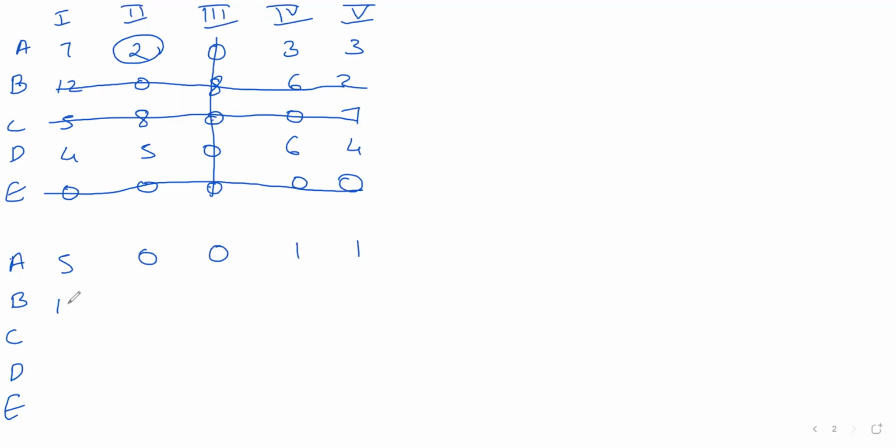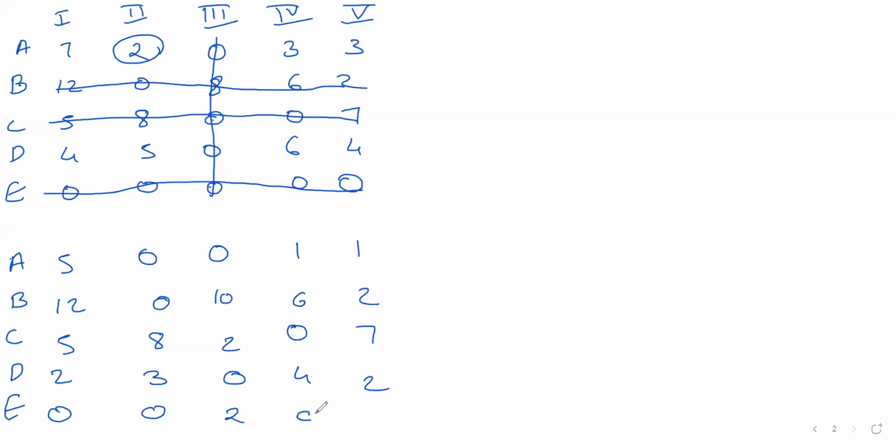Here what will come is 12, 0, 10, 6, 2. Here it is 5, 8, 2, 0, 7. Here it will be 2, 3, 0, 4, 2. Here it is 0, 0, 2, 0, 0.